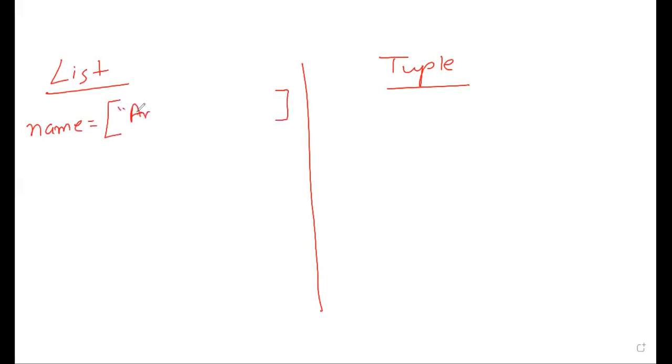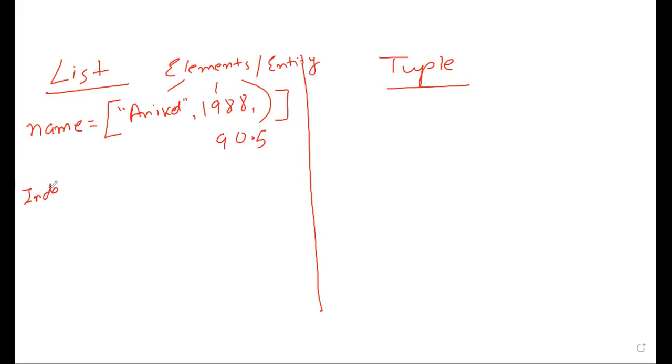In this, we can write Aniket, then I'll write 1988, then I can write I have scored 90.5 marks. Okay, these three can be the elements. This is string, this is integer, this is decimal. Both list and tuple can hold any data type inside them. These are known as elements or entity.